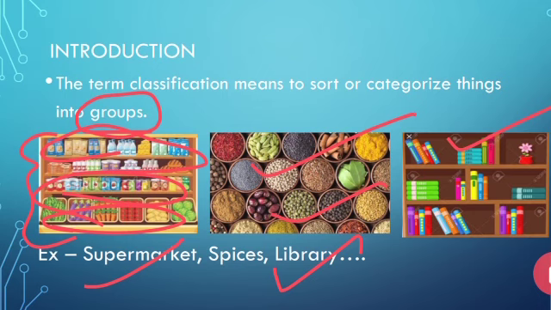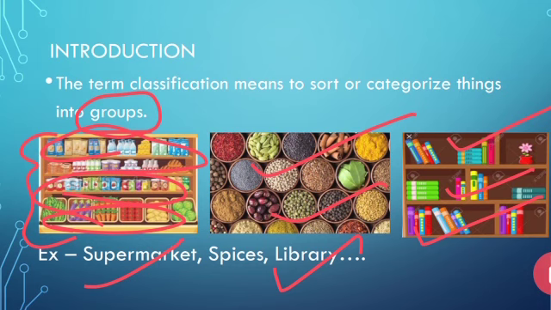Next, if you want to study your chemistry book, where will you go? You'll go to the science section and there you can get the chemistry book. If you want to study some story books, where will you go? You'll go to the storybook section. Now you can see that to make our work easy, people place all the things in different groups.